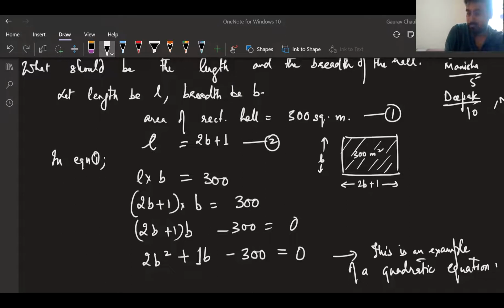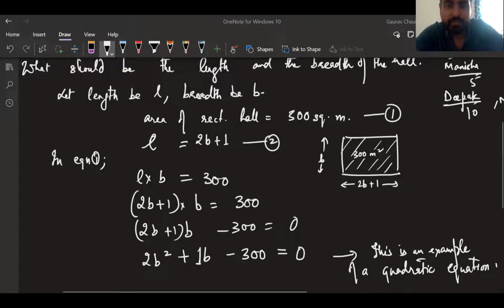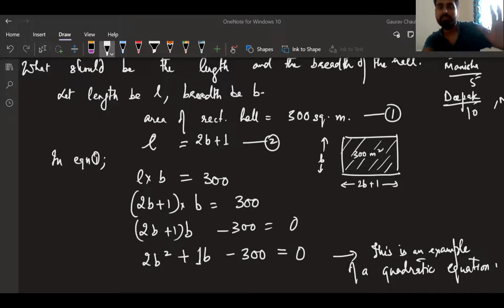Okay, and we are not going to solve this right now. We're going to learn how to solve this, so don't worry about that. Right now, in today's class, we just want to understand what a quadratic equation is, and whether you can identify if an equation is quadratic or not quadratic. That's just going to be our objective in today's class.